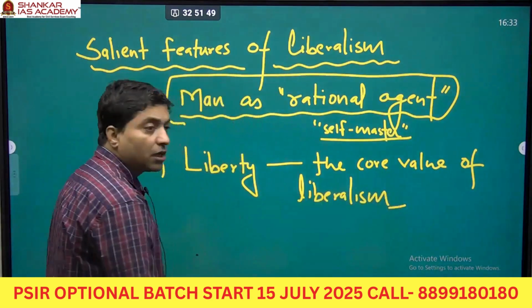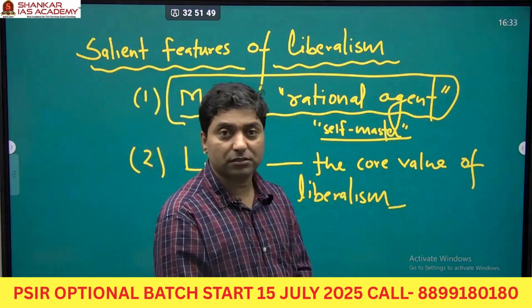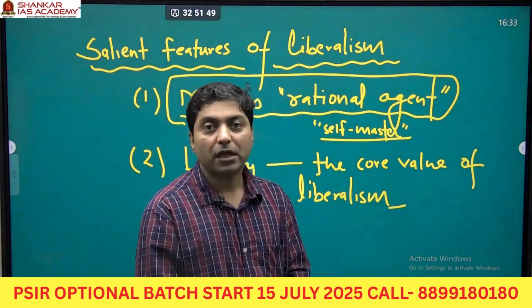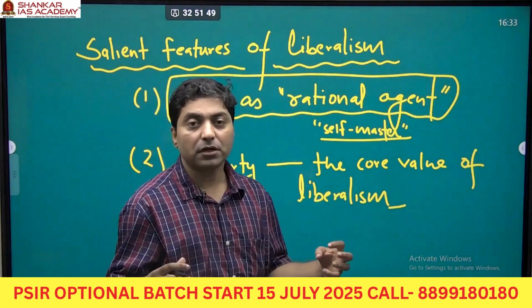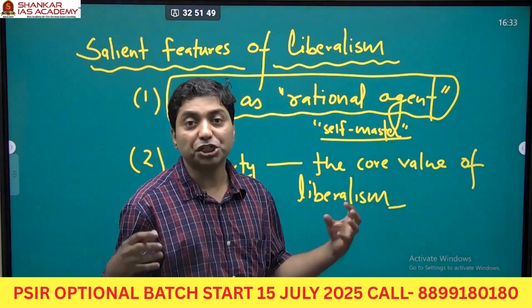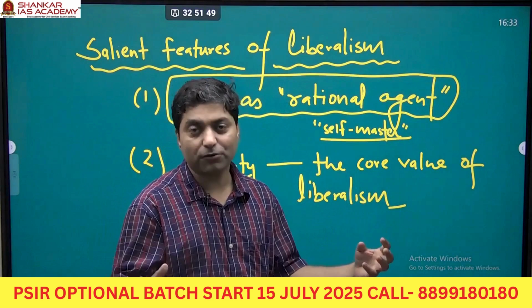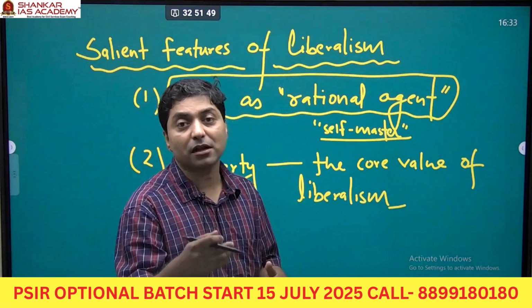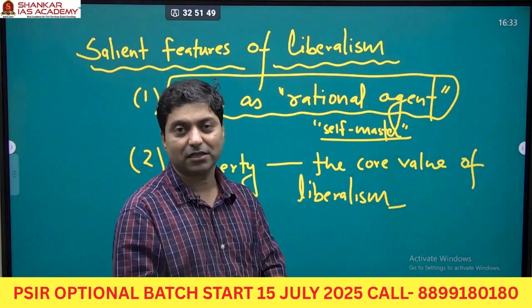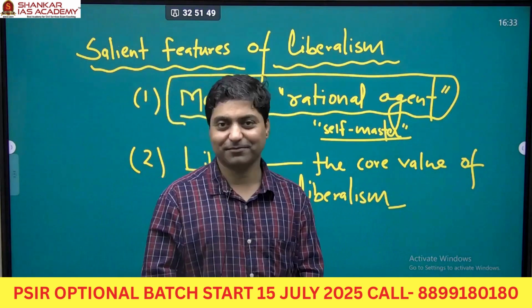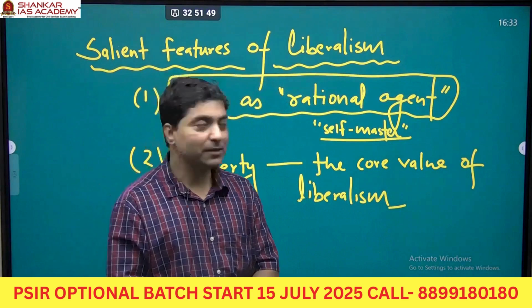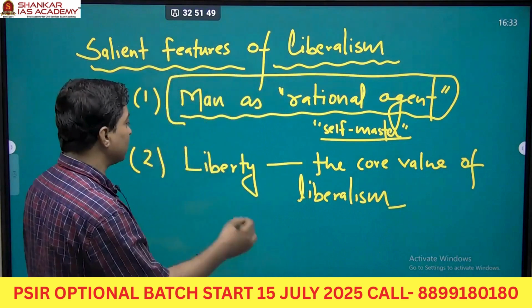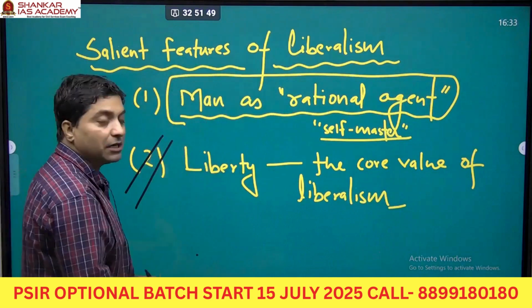Man is not subordinate to others, right? And all have rationality, reason. Therefore, they should be free, and there should be no external control and constraint on individuals' freedom, right?